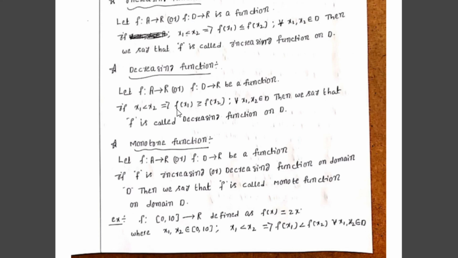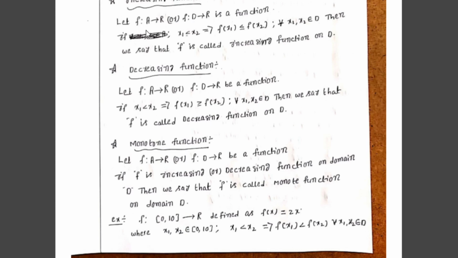If x1 less than x2 implies f of x1 greater than or equal to f of x2 for all x1, x2 belonging to D, then we say that f is called a decreasing function on domain D. Here we clearly observe that the relation between the points is x1 less than x2, and the relation between the images of the function is f of x1 greater than or equal to f of x2, for all x1, x2 belonging to D. Then we say that f is called a decreasing function.